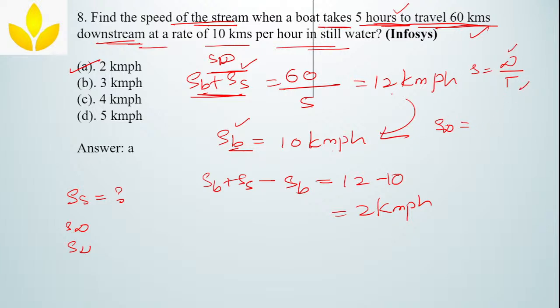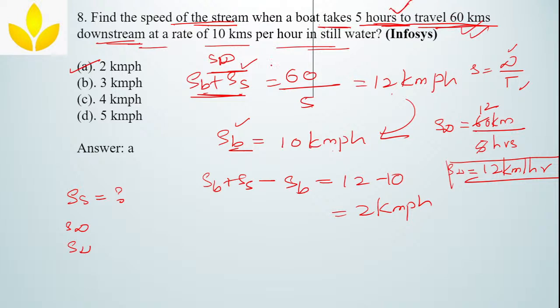So speed of downstream is equal to 60 kilometers per 5 hours. 5 twelves are 60. That is nothing but speed of the downstream is 12 km per hour. Instead of giving the speed, they have given distance and time. That's why you get confused, I think. Downstream means this is the downstream speed.